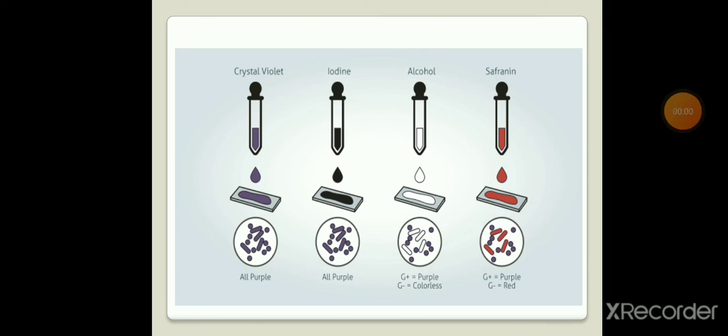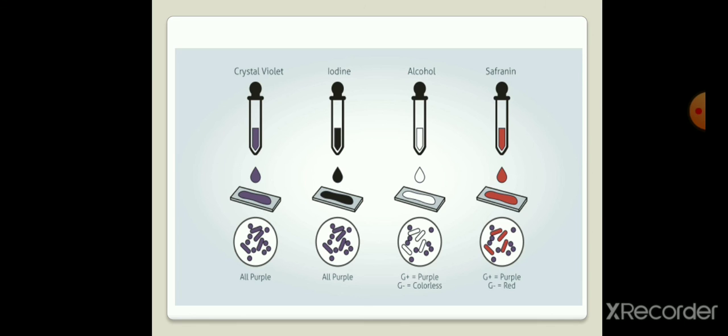This experiment shows how gram-positive and gram-negative bacteria appear under the microscope. In the first step, the crystal violet stain is applied on the slide and covered with a cover slip.